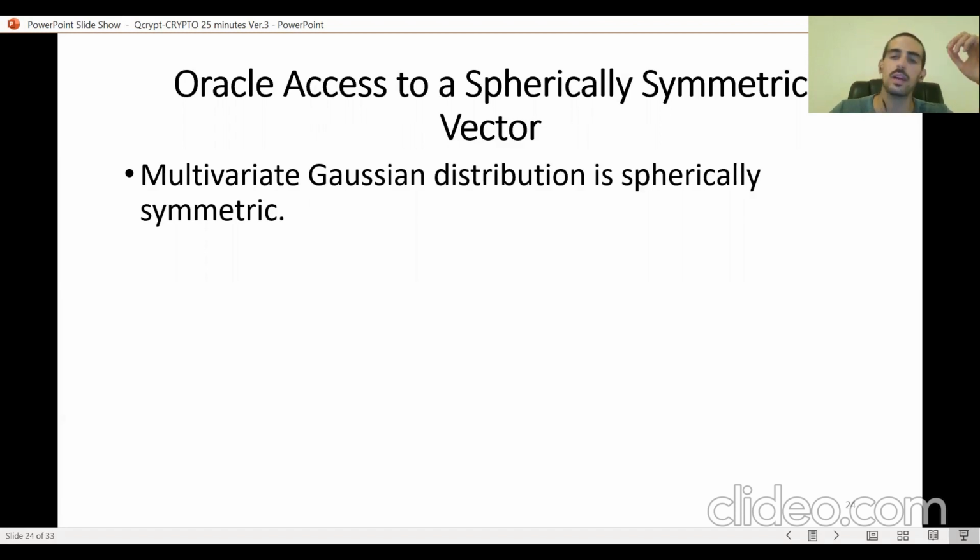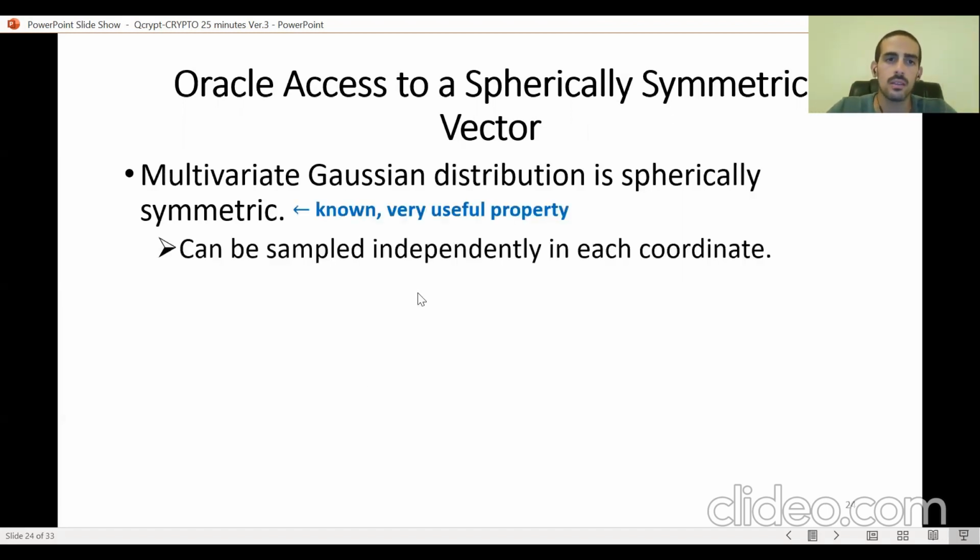A normalization of this vector is going to be a uniform unit vector. This is, of course, a very well-known property of the multivariate Gaussian distribution. It is very useful for algorithms for sampling random unit vectors, because all of these coordinates can be sampled in parallel, independently of each other. Then only the norm of the vector needs to be computed, and this also can be done in parallel.